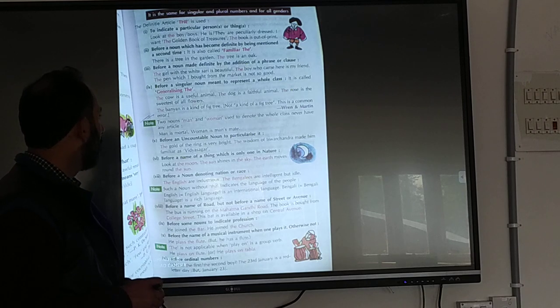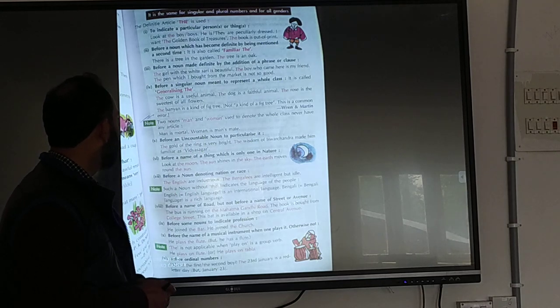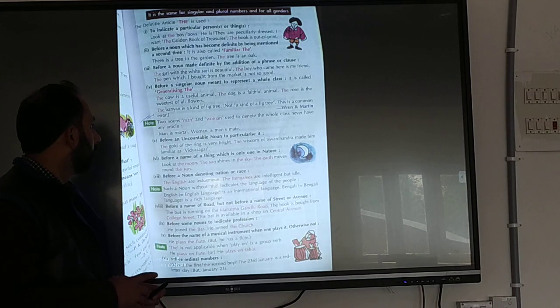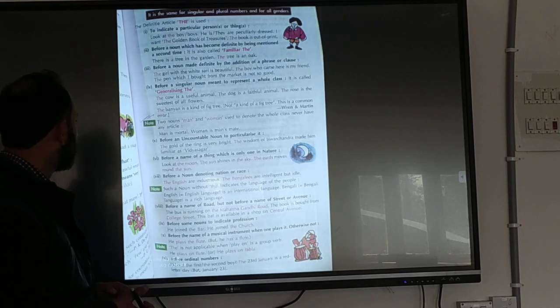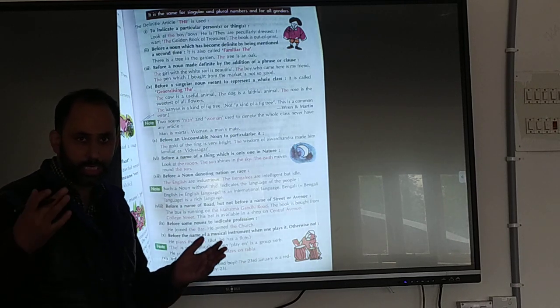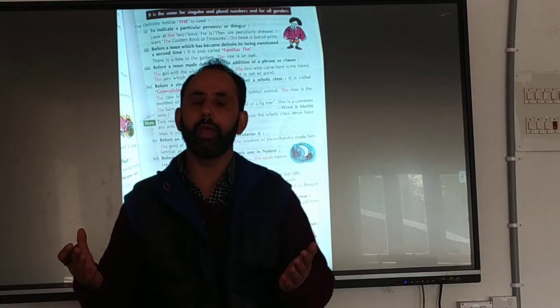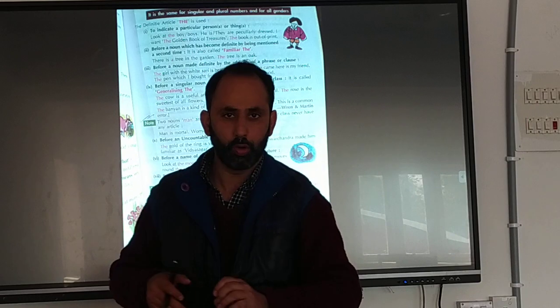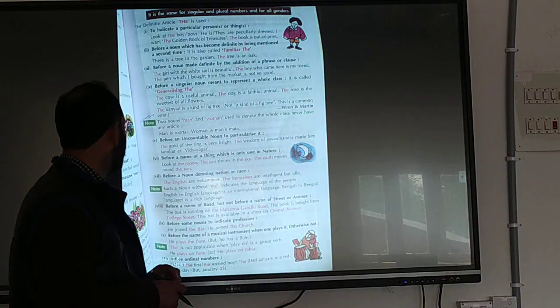Before a singular noun meant to represent a whole, as I have told you, the cow here means all cows, the dog means all dogs. The nouns man and woman, used to denote a whole class, never have any article. You cannot say the man or the woman; you can say all men or all women. With man and woman we don't use the to represent a whole. You have to remember this.